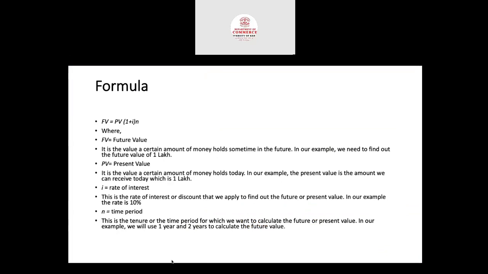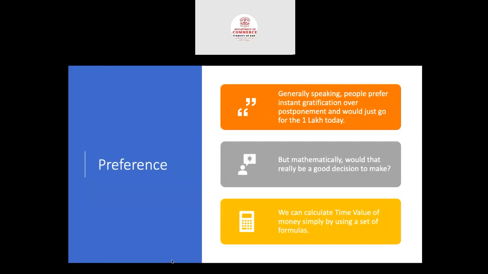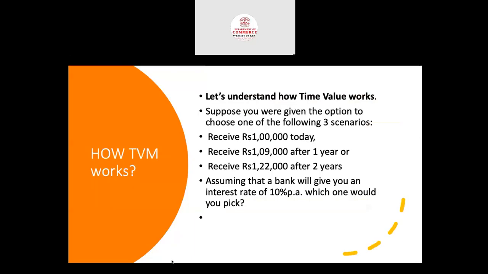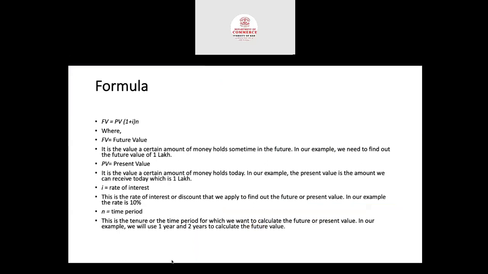First option, to receive 1 lakh. After 1 year you will get 1 lakh 9,000, or after 2 years you will get 1 lakh 22,000. Which option do you prefer? That is the question. So we can check the future value of 1 lakh. I is equal to the rate of interest, and n is the time period. So n is equal to 1 year and 2 years.